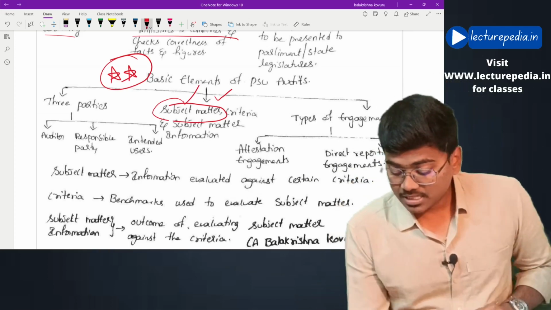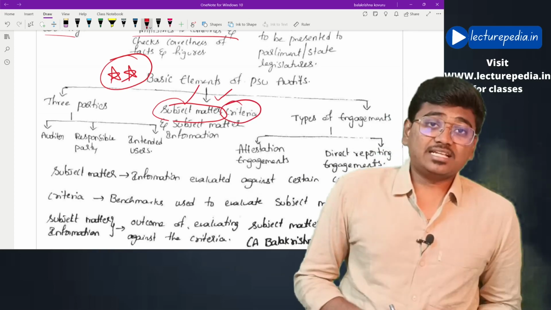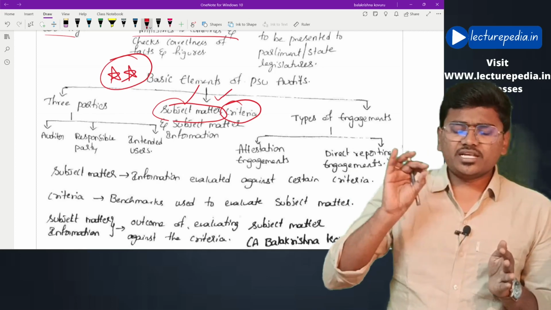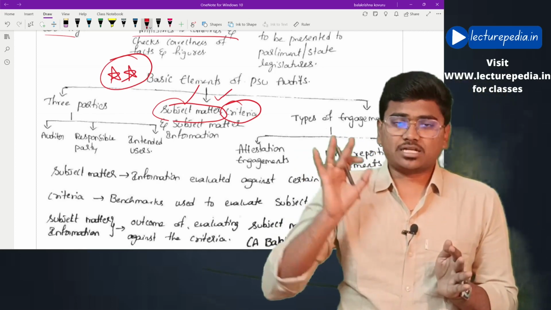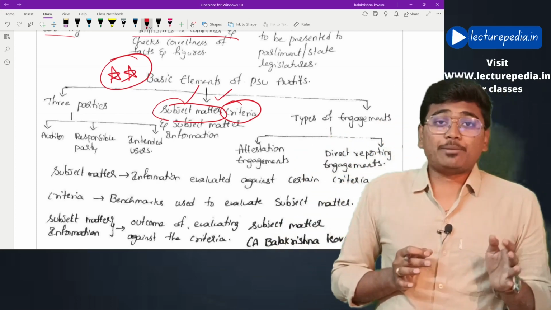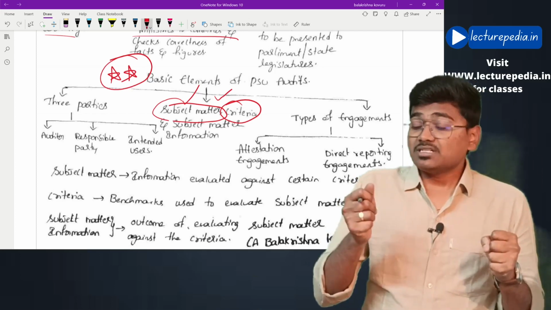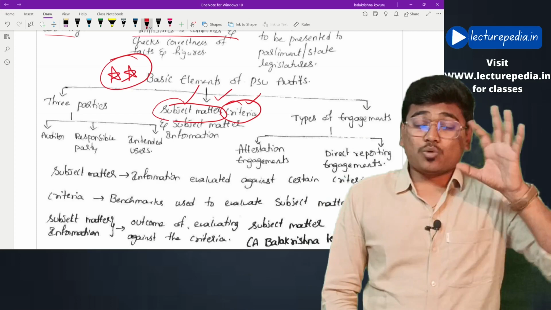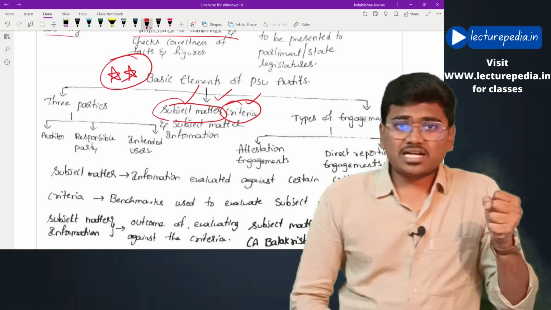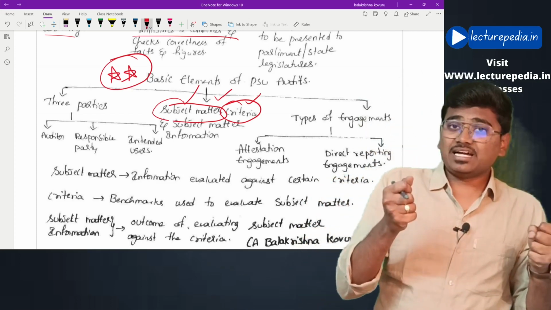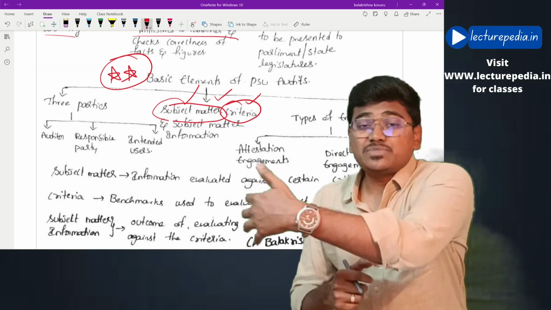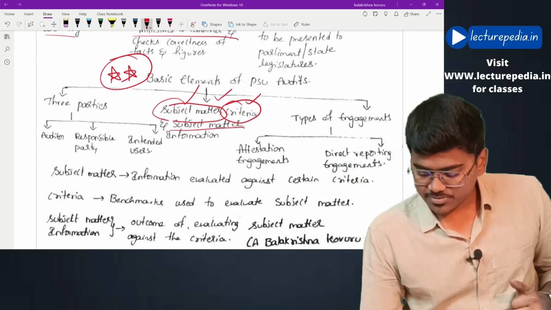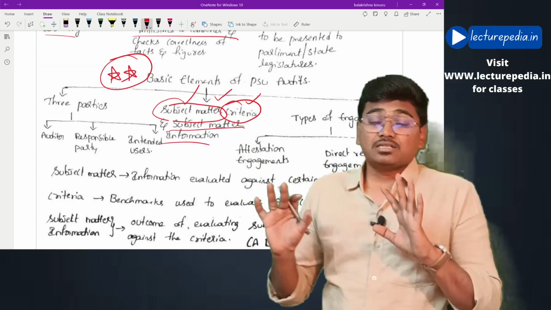Okay. Criteria. What is criteria? Now, generally remember that criteria means a benchmark. You will compare subject matter with criteria. Okay. That is criteria. Now, once you compare the subject matter with the benchmark, with the criteria, then you will arrive at subject matter information. Subject matter information. This is the second element.